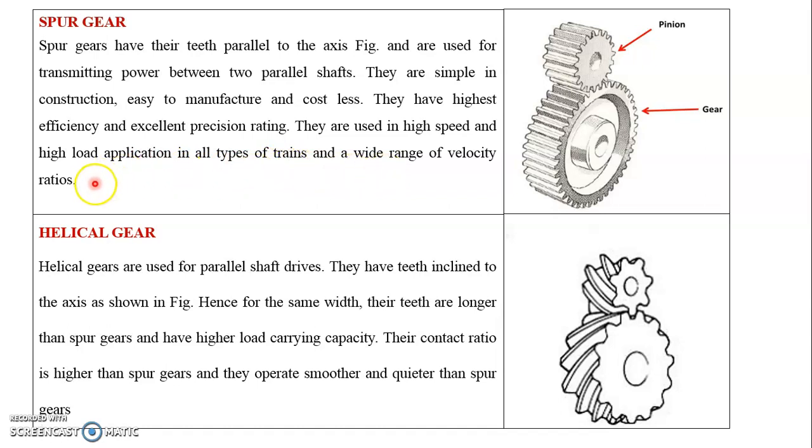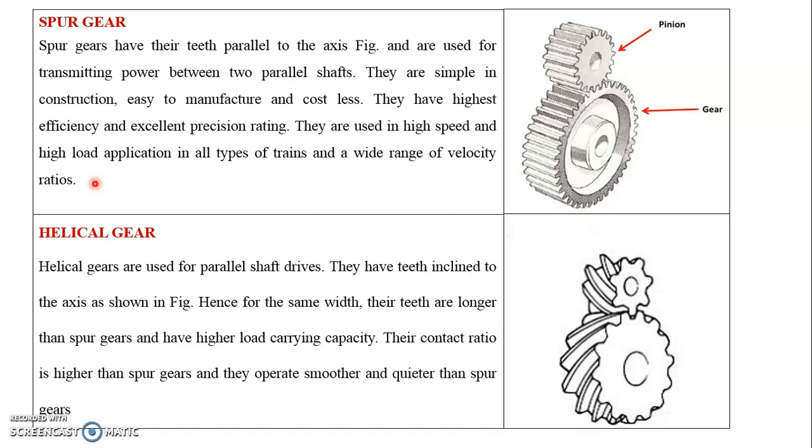velocity ratios. So the spur gear is the simplest type of gear, used to transfer power between two parallel shafts. The teeth cut on them are parallel to the axis, and because of that, such a gear produces much noise. So they are used in the sliding mesh gearbox in earlier stages.